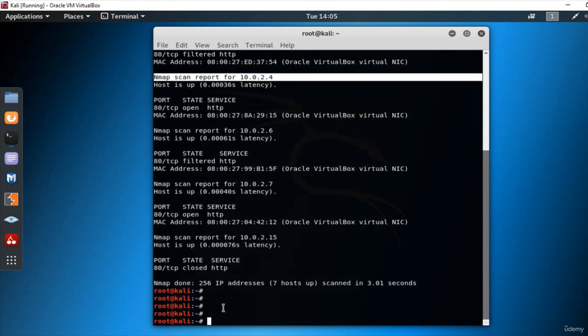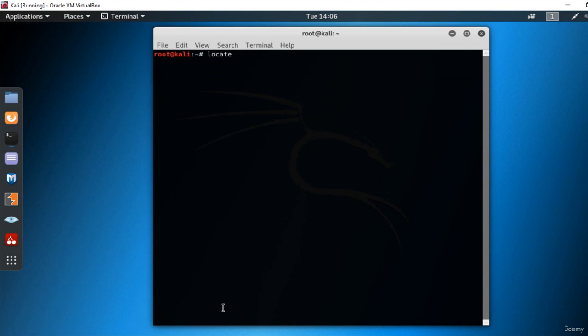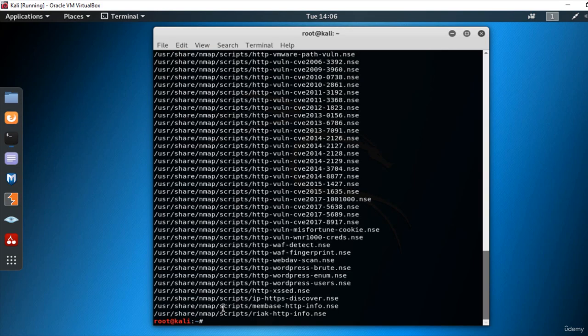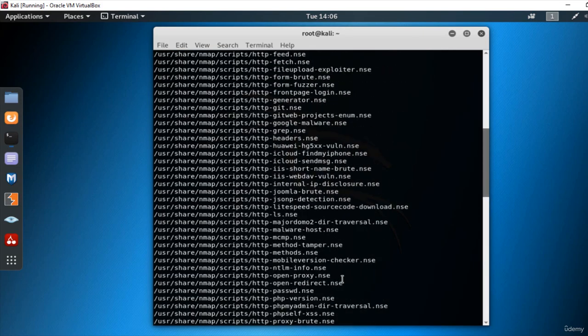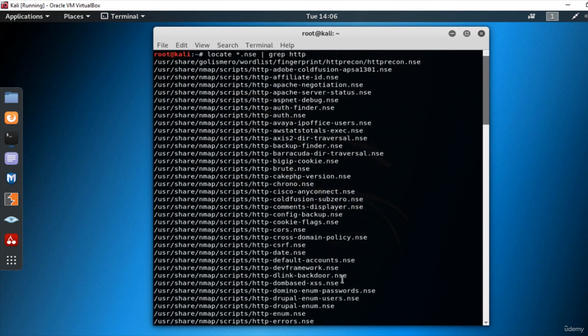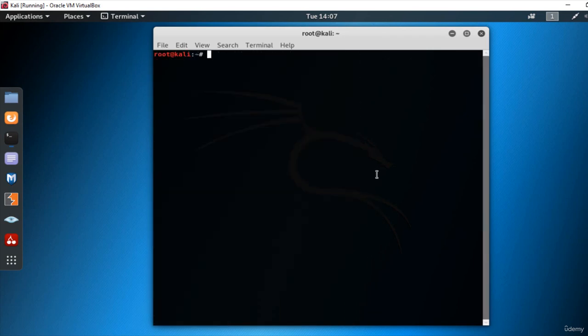So go to the command line, locate *.nse | grep http. And let's look at the results. So we can scan with all of these scripts, or you can use them one by one. So in this example, let's run an HTTP brute scan.